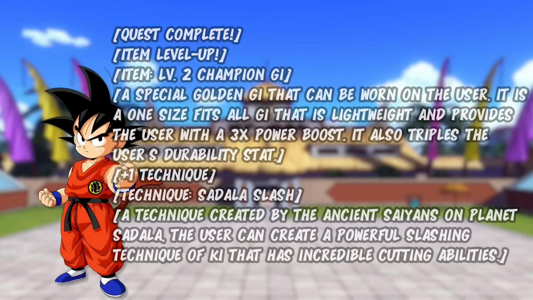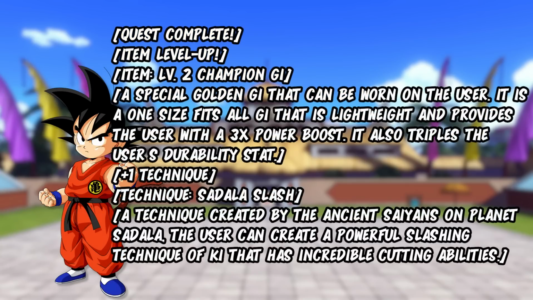Quest complete. Item level up: item level 2 champion gi. A special golden gi that can be worn by the user. It's a one-size-fits-all gi that is lightweight and provides the user with a 3x power boost. It also triples the user's durability stat.